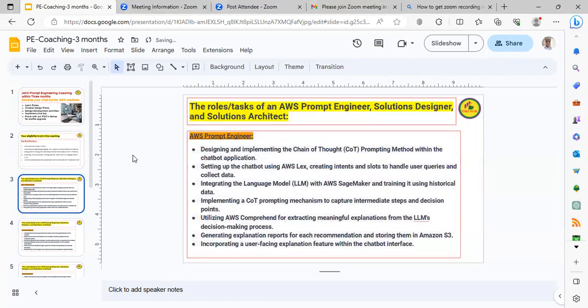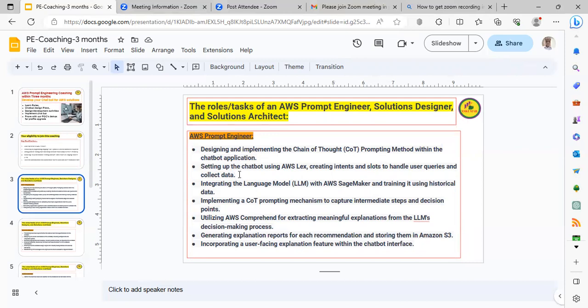So we'll see the third one. The roles and tasks of an AWS prompt engineer, solution designer, and solution. If you see the AWS prompt engineer tasks, his role is designing and implementing the chain of thought prompting method within the chatbot application. When you work with ChatGPT, we have experience developing different prompts for different solutions. Similarly, this person should be capable of handling the prompting methods within the chatbot application and setting up the chatbot using AWS Lex, creating intents and slots to handle user queries and collect data.